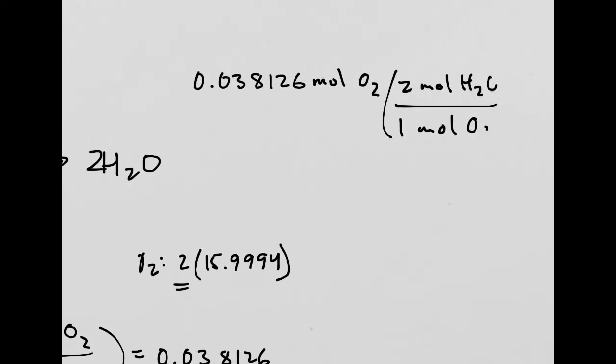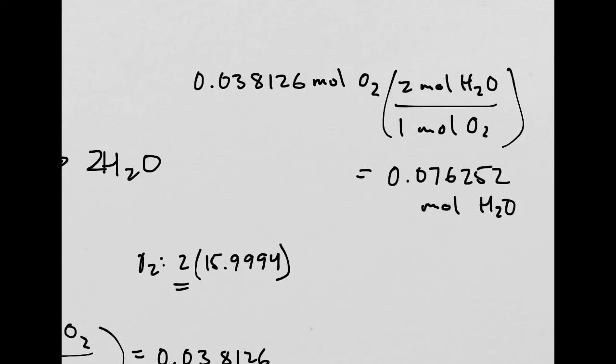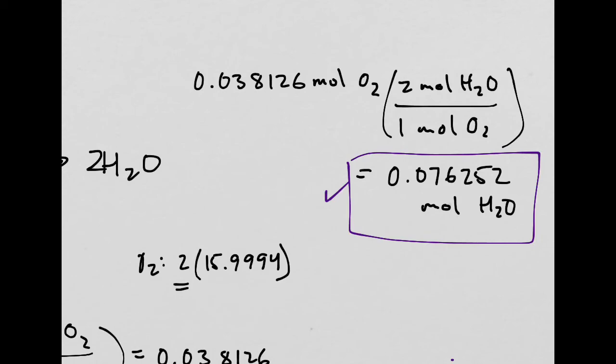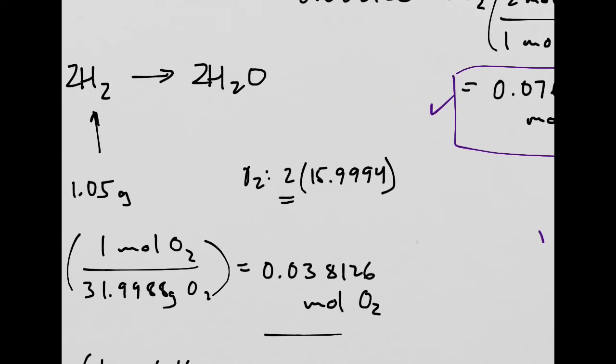So when I stick this into my calculator, I get 0.076252 moles of water. I'm going to circle this up in purple because this is going to be an important thing that I'm going to use to compare to my next problem that I'm going to do, which is, what if I had the opposite?